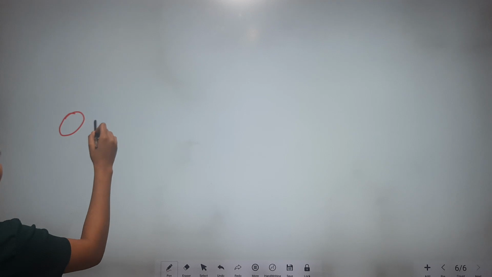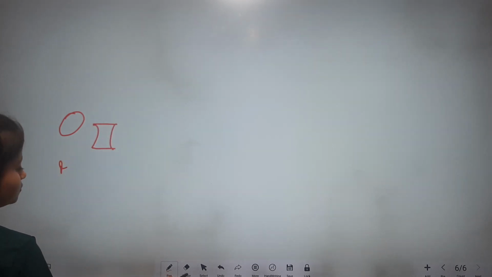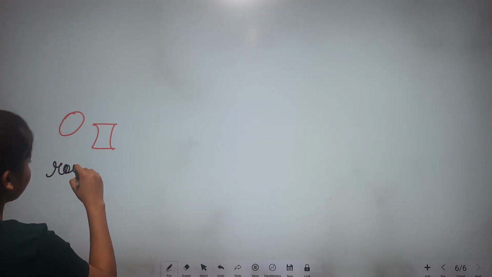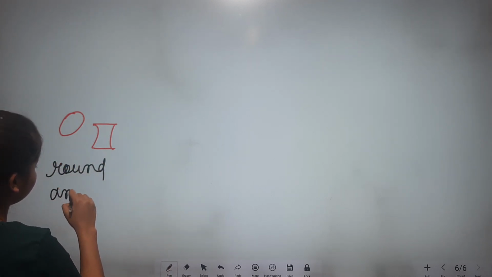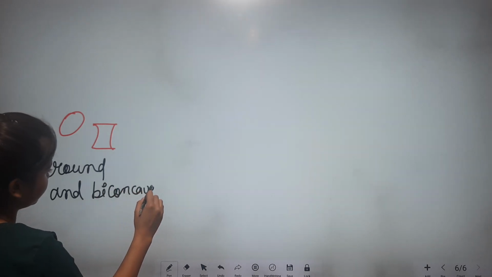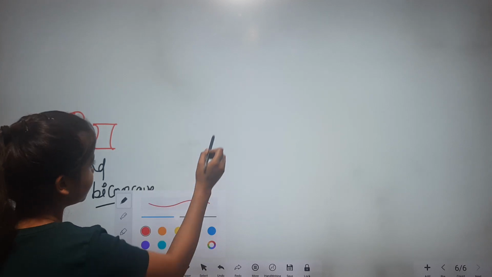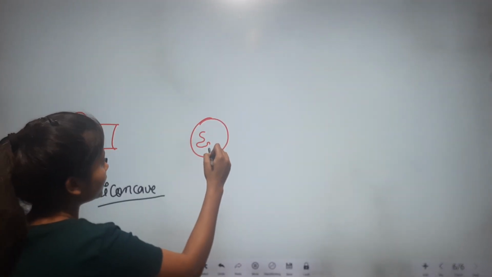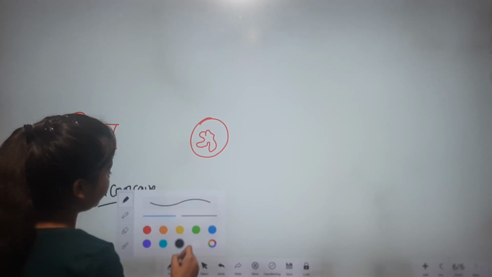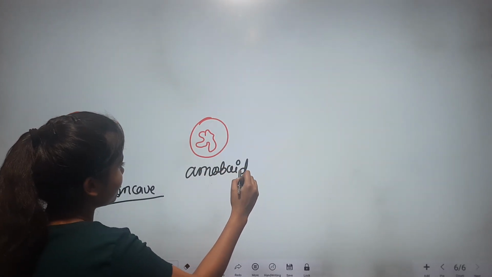The shape of RBC is generally round and biconcave. The shape of WBC is generally amoeboid.